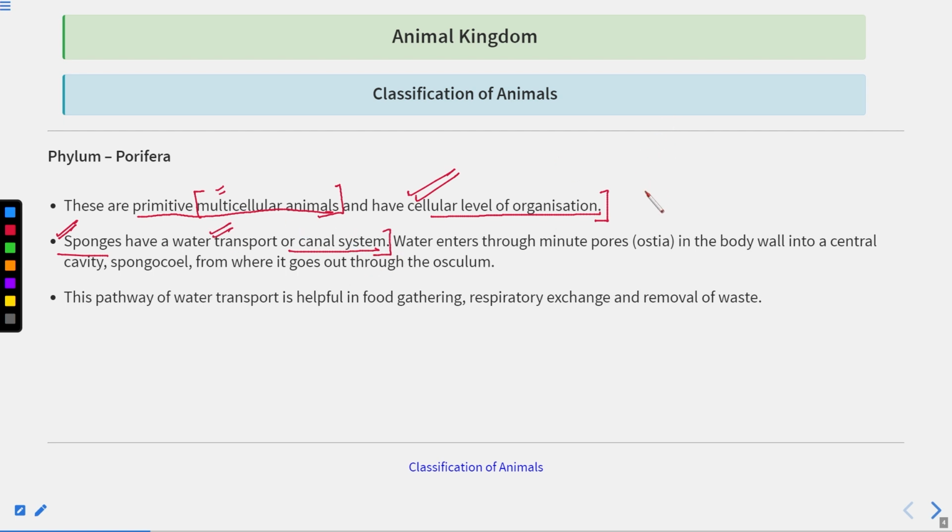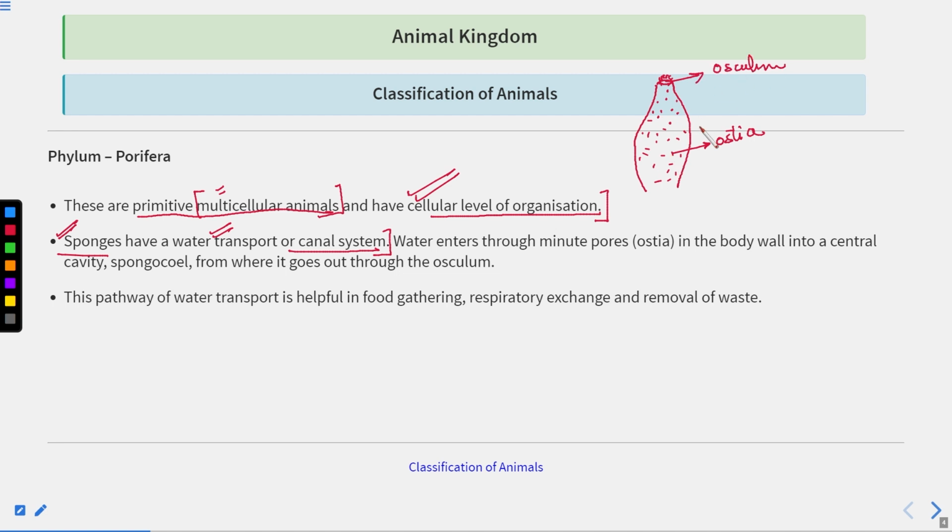When you see any sponge, all over the surface they have small openings. These small openings are called ostia. And at the top you have one more opening, that is called